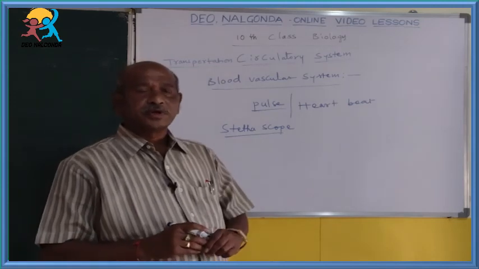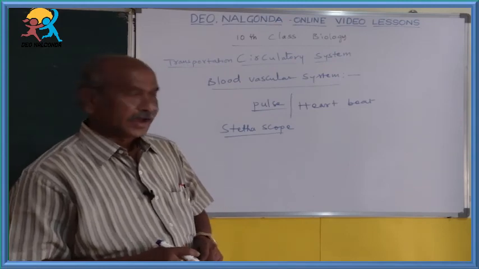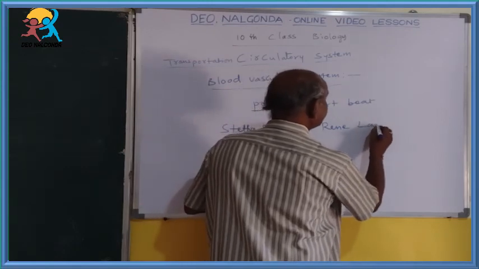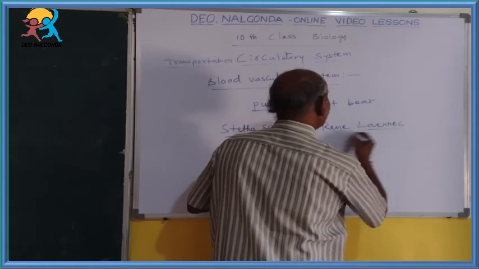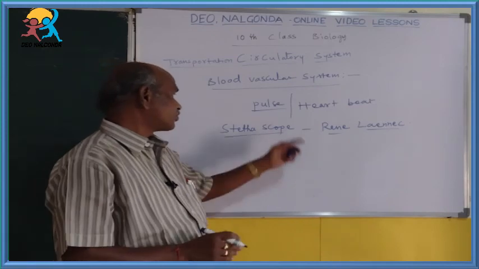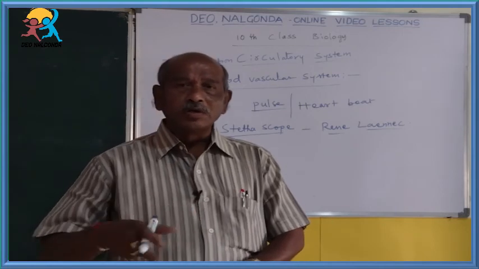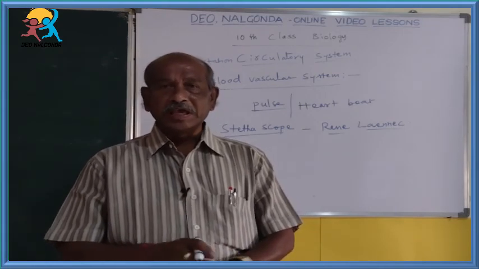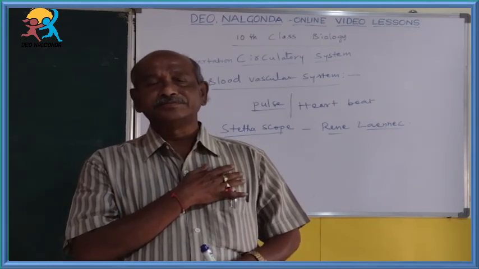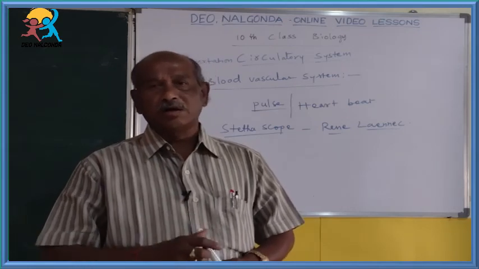This was invented in 1816 by René Laennec. So René Laennec is the scientist who invented this stethoscope. Particularly, a round paper is kept on the chest region, particularly the left region, on one side, and on the other side you keep your ear. We can listen to the heartbeat sounds.